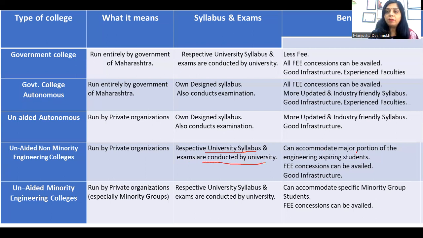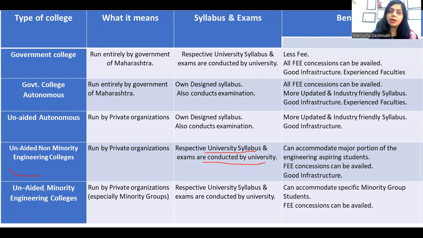It can accommodate a major portion of the engineering aspirant students. You will find the maximum number of colleges belongs to this category. The fee concessions can be availed in these colleges also, and infrastructure-wise, you will find it is good.